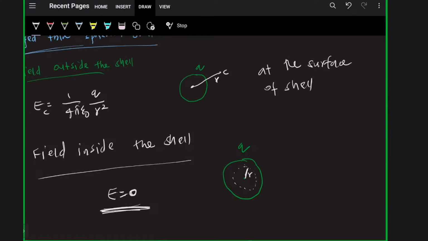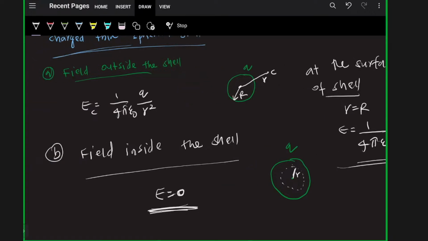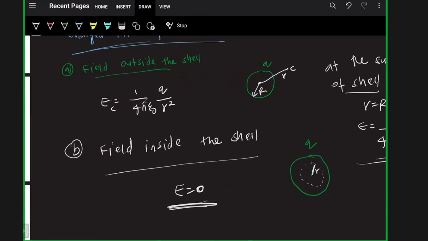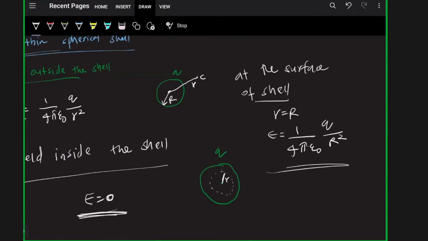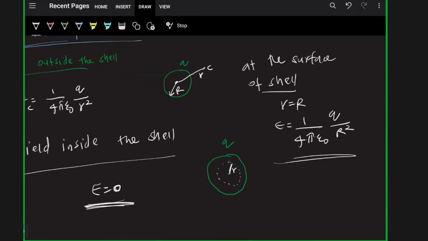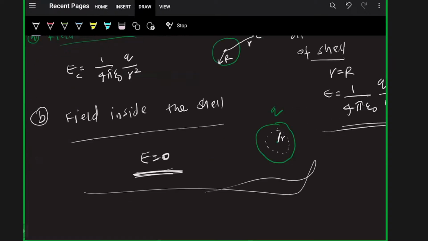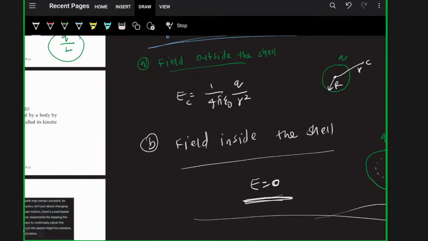the distance will be capital R, the radius of this shell. So the electric field will be 1 divided by 4 pi epsilon naught times Q divided by capital R square. Clear? Outside the shell it will be 1 by 4 pi epsilon naught Q by small r square. At the surface of the shell, 1 by 4 pi epsilon naught Q by capital R square. Inside the shell, the electric field will be 0. Is it clear? Okay. Let's move to question number